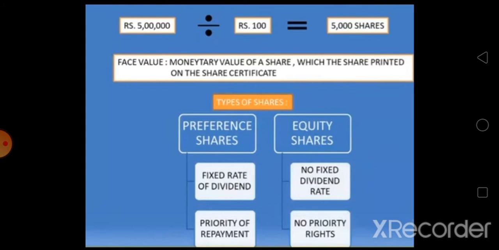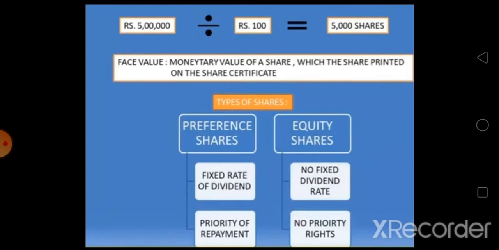So this we have to learn in detail. Suppose total share capital is 5 lakh rupees and we divide the value per share at 100 rupees. Then we have 5,000 shares and each share's value is rupees 100. So this is the face value of a share. Face value is the monetary value of a share which is printed on the share certificate.